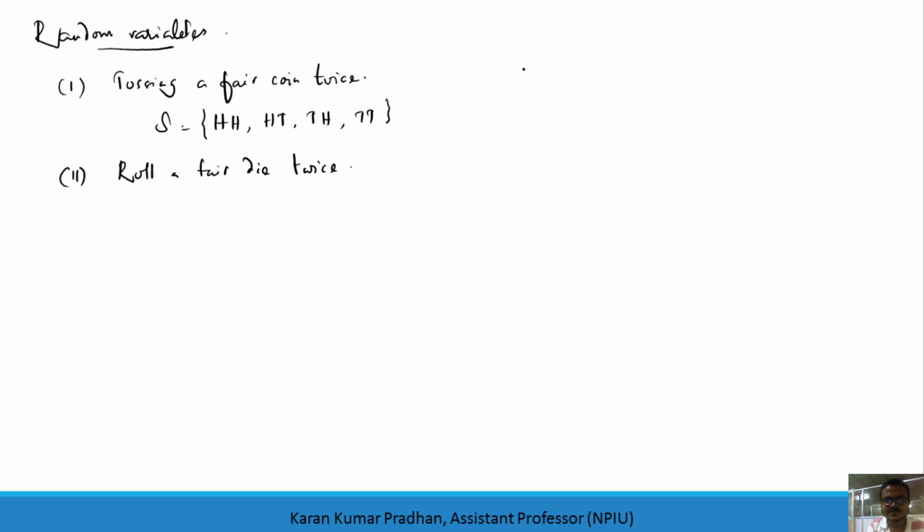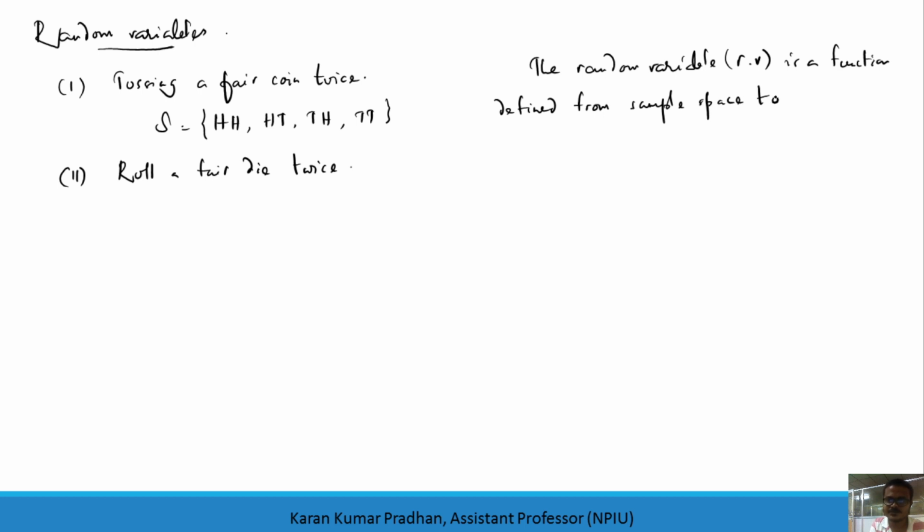The random variable, or in short RV, is generally a function defined from the sample space to a set of real numbers.